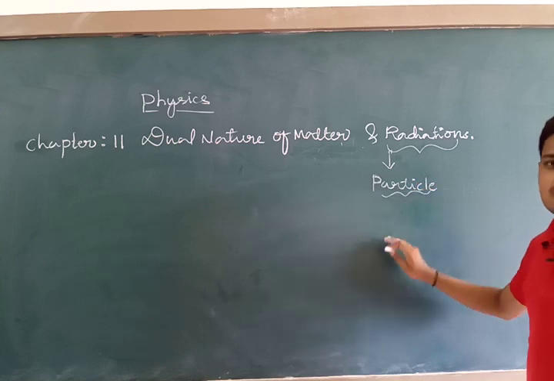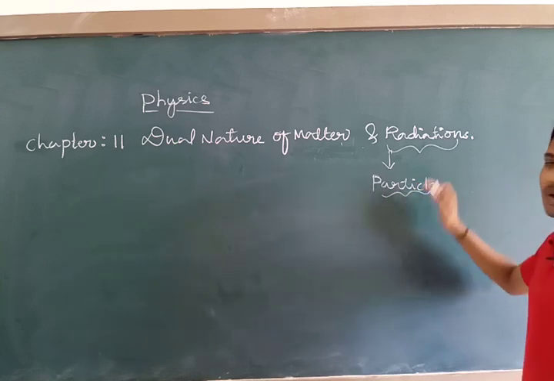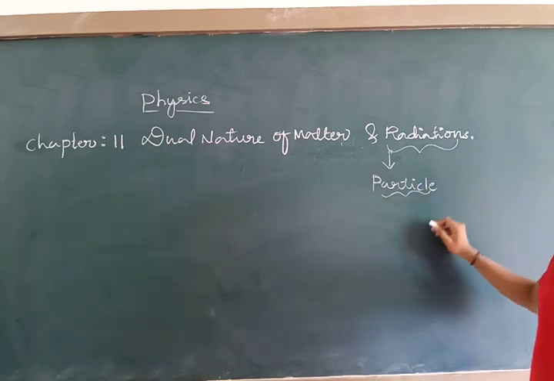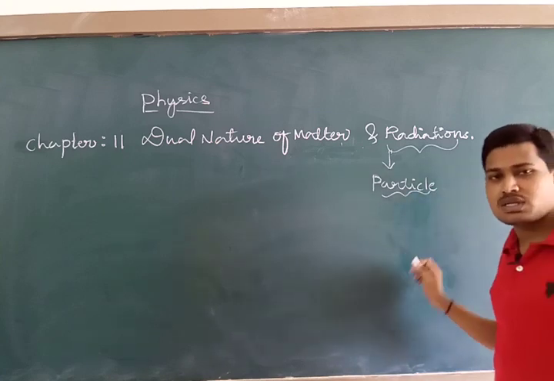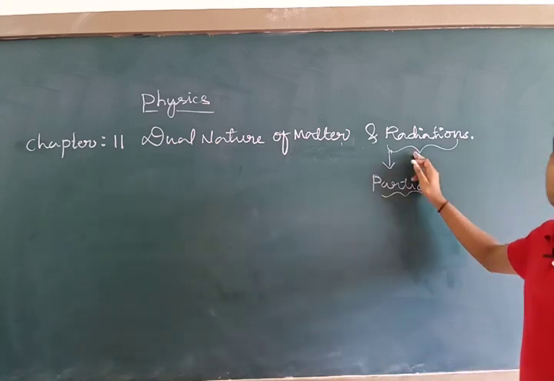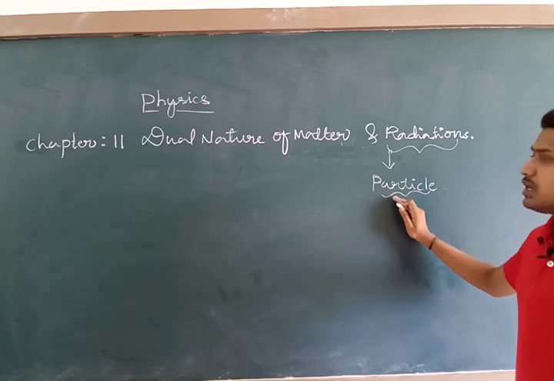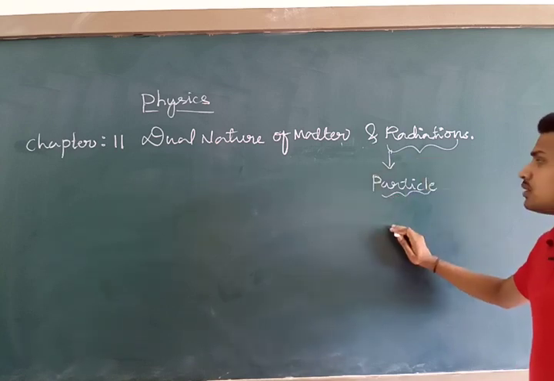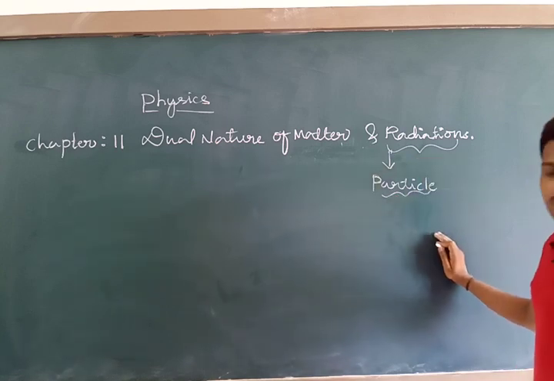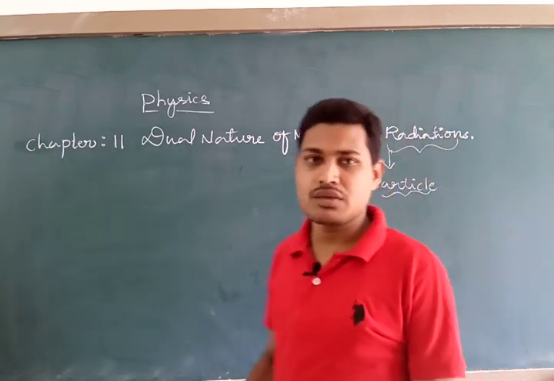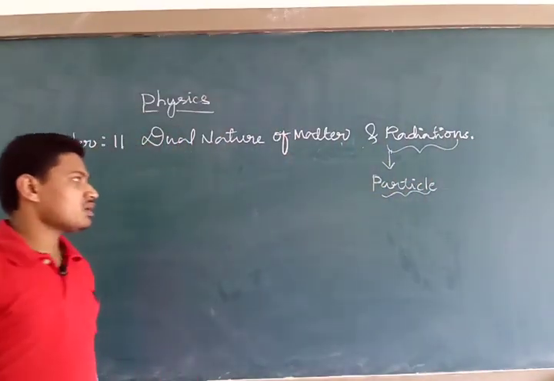The representative of radiation is nothing but light. The particle nature of light was proved by some scientists, and there are many explanations regarding this. We shall go through them one by one.